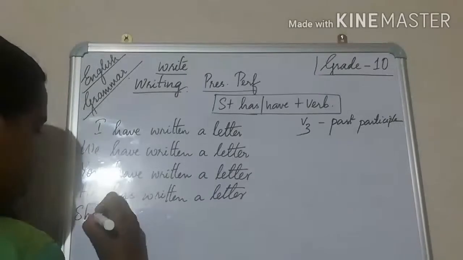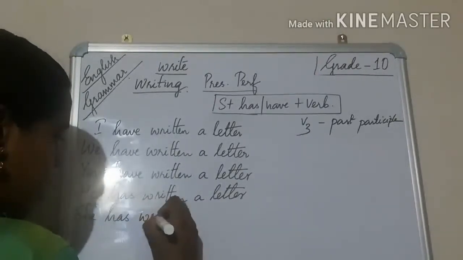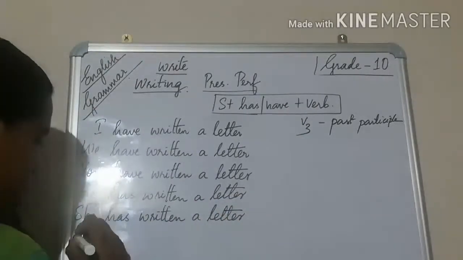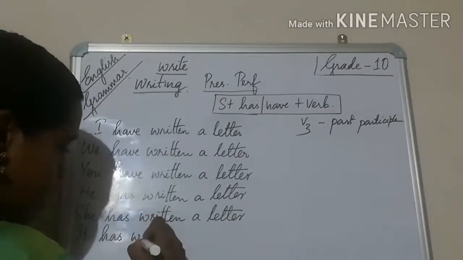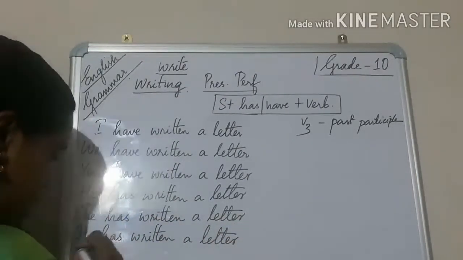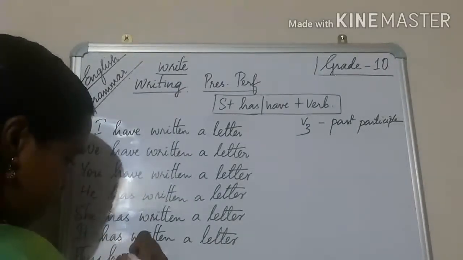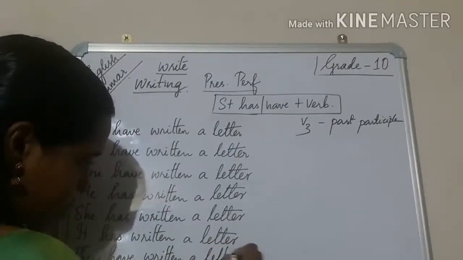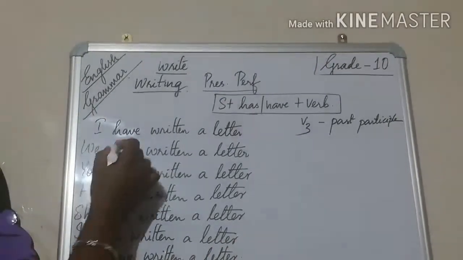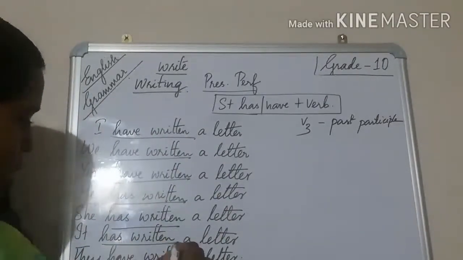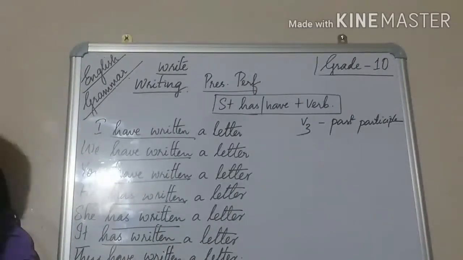The next one is she has written a letter. The next one, it has written a letter. They have written a letter. Can you see the changes? Has written for the singular form of the third person, and have written is for the remaining.